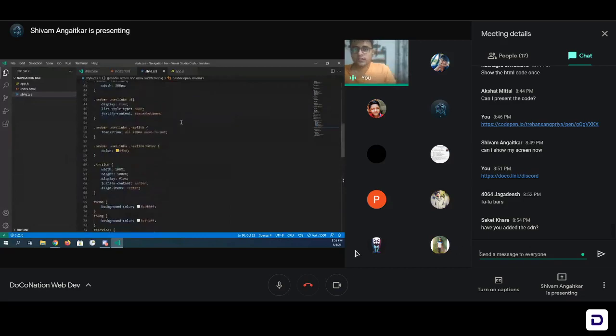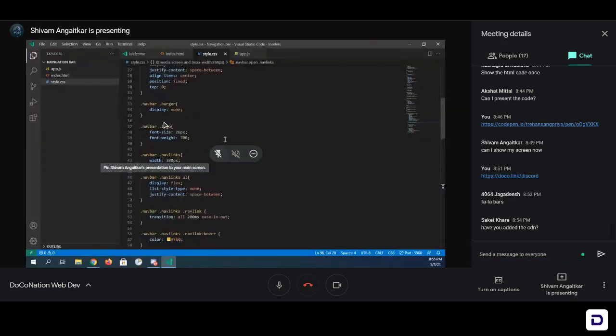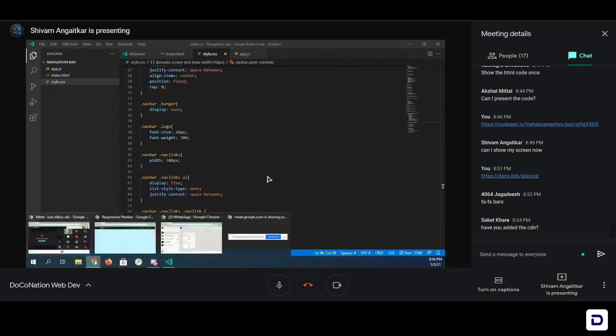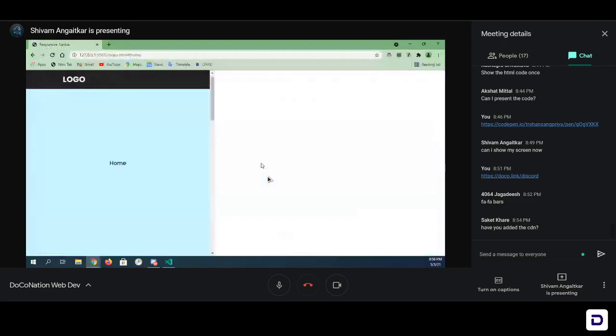Okay, do one thing. The screen is also not visible properly, but let me see. Burger, navbar logo. Yeah, this looks fine. Try inspecting and seeing if the hamburger icon is there or not first. Go back to your browser and see that in the inspect window. Do Control Shift I or inspect.